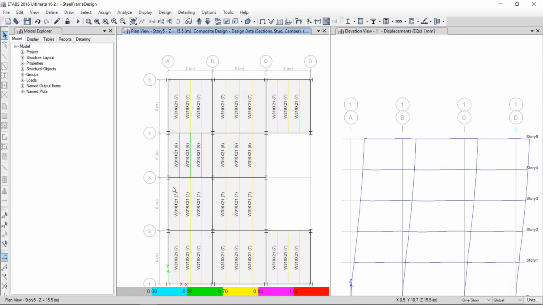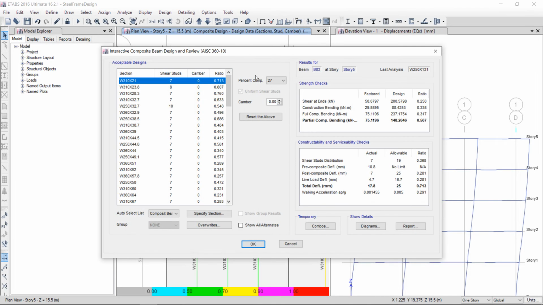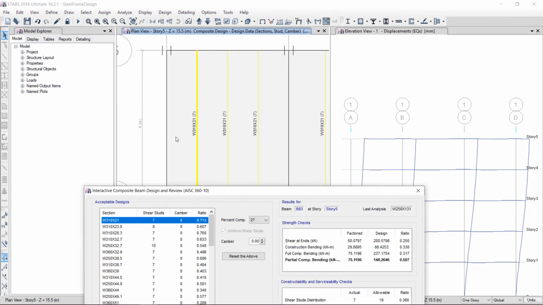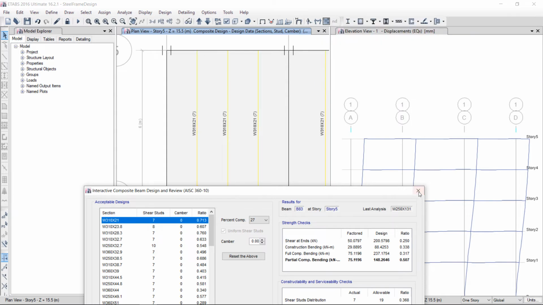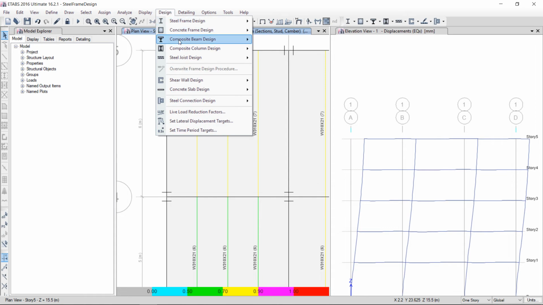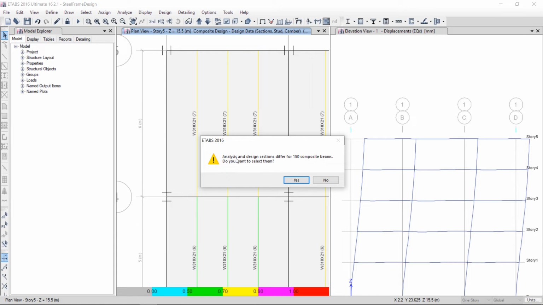Okay, so here you will see, just right click. Here is the last analysis section, meaning when I ran the analysis the section was W250 by 131, but the software has designed a new section that will satisfy the moments and shears, that is W310 by 21. Okay, so I will go to design, composite beam design, and check verify analysis versus design sections are the same. The software is saying 150 sections are different.